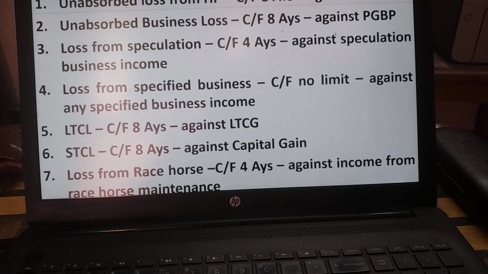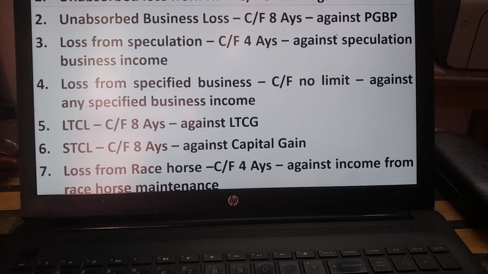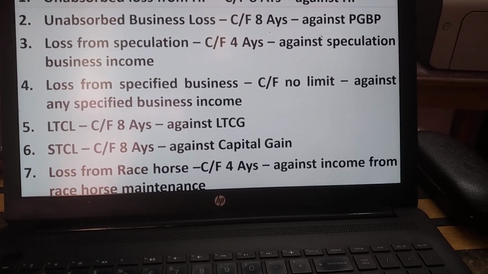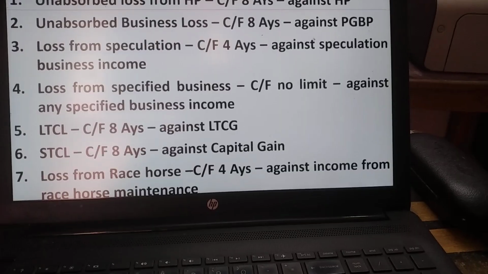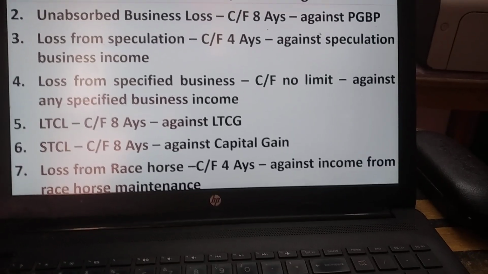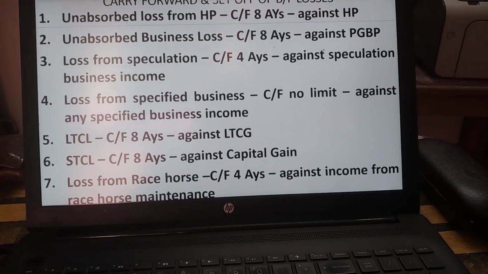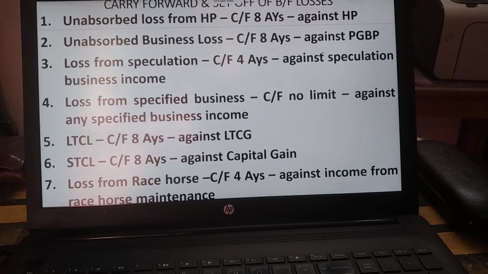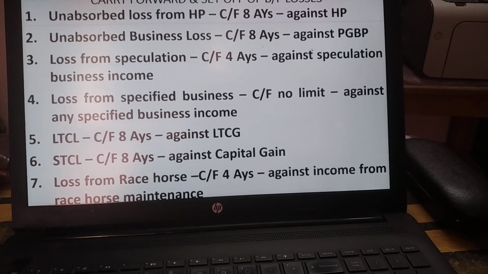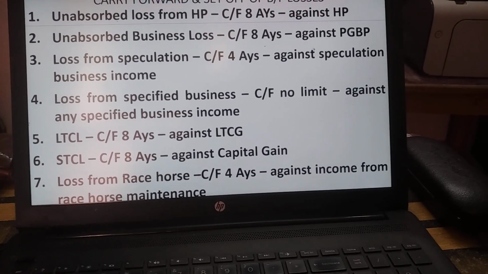Here, in the case of salary, there is no possibility of loss arising. In the case of house property, if the loss has not been set off in the current assessment year, it will be carried forward. That is what is called unobserved loss. The unobserved loss from house property can be carried forward for the next 8 assessment years, and it should be set off only against house property income whenever there is income.